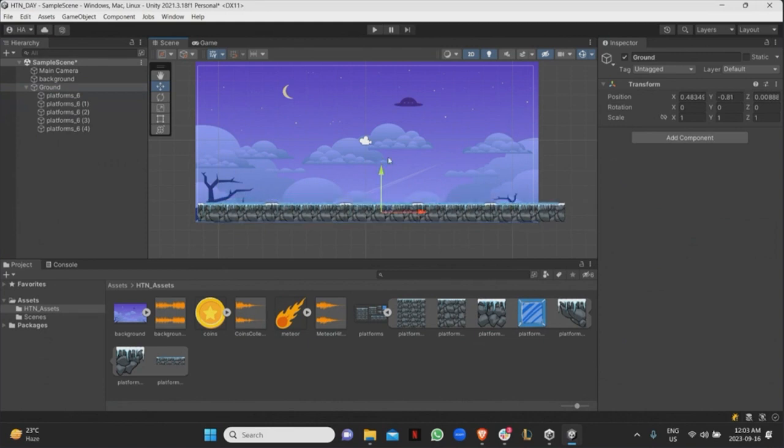Yes, is that a question? Can you show how to split up... Sorry, I can't hear you. Can you show how to split up the platforms? Can I show how I split up the platform? Okay, sure.